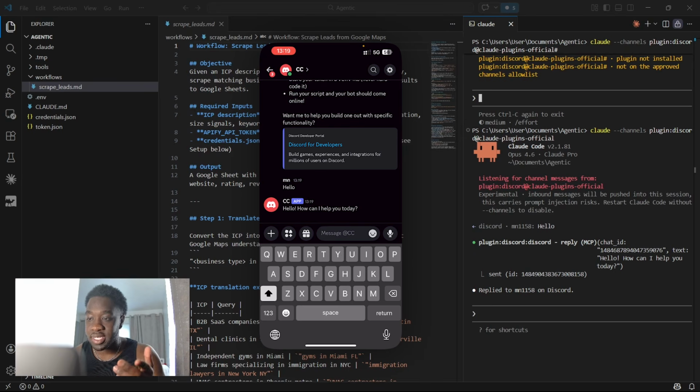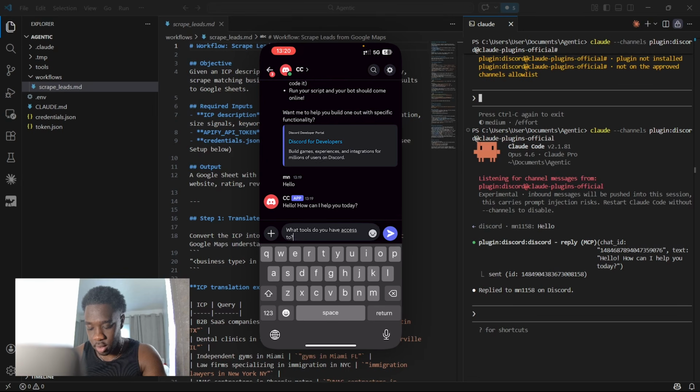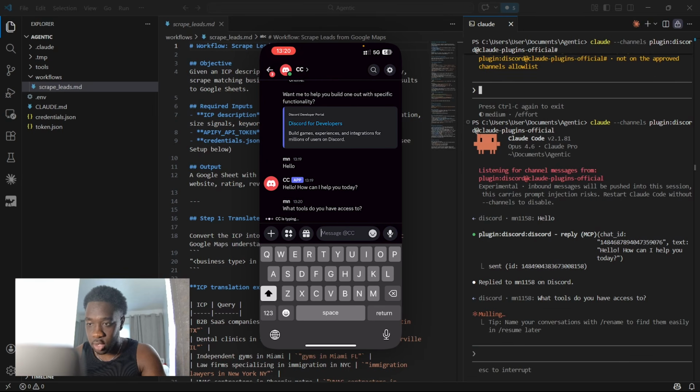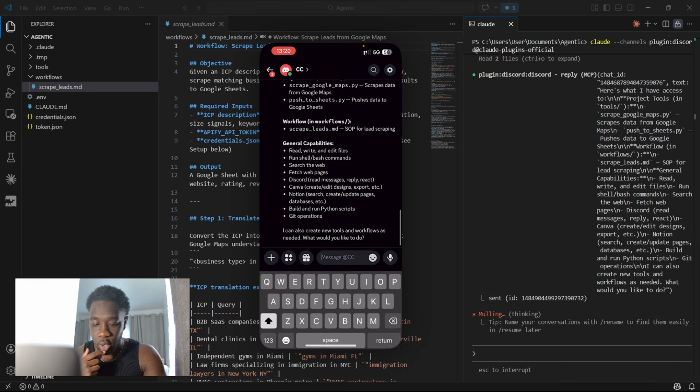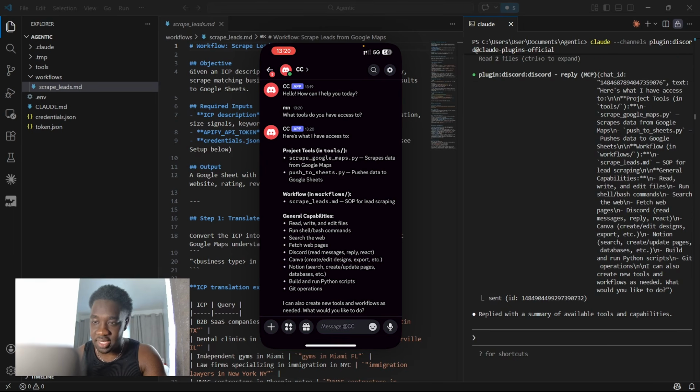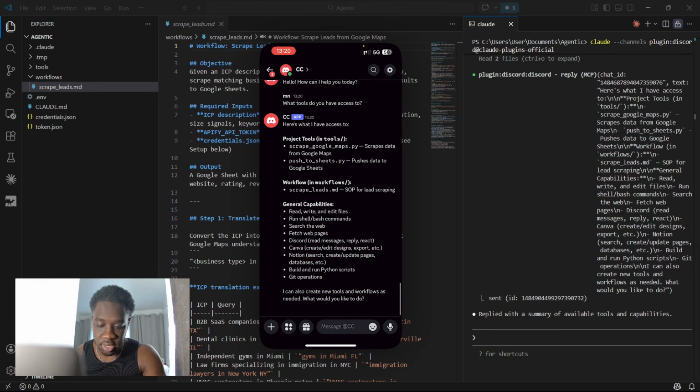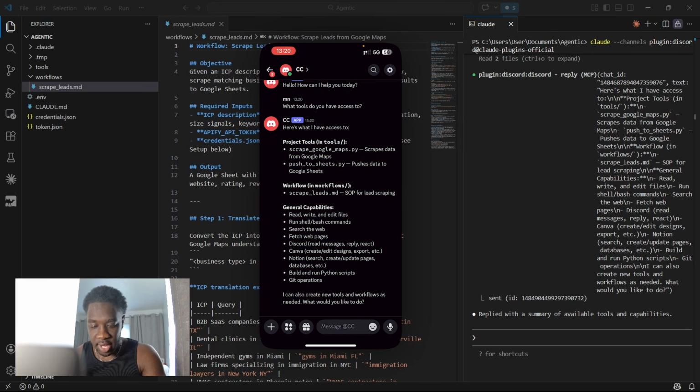I also have access to all of my tools as well. So if I say, for example, what tools do you have access to? Send that off. We can see that it gets sent to the Claude channel on my PC as well. And then Claude responds with all of the tools that it has available within Discord. So you can see that I have my Scrape Google Maps tool, I have my Push to Google Sheets tool, I have my Scrape Leads workflow, etc.